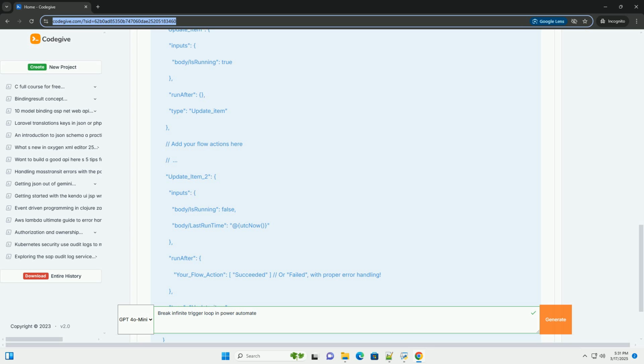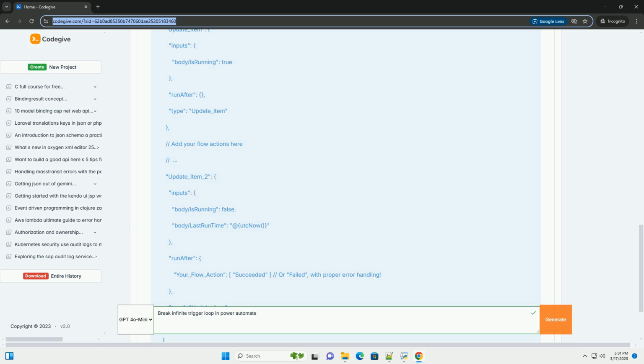Variable scope: the variable is reset on each flow run. This method prevents infinite loops within a single flow run, but if the flow is continuously triggered by external events, it may still run more often than desired. Requires modification: you need to modify the flow to implement this strategy.